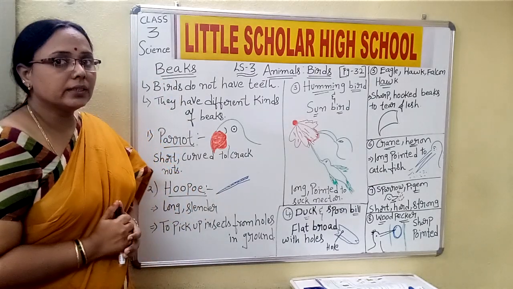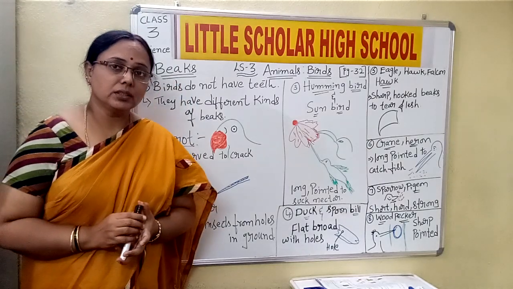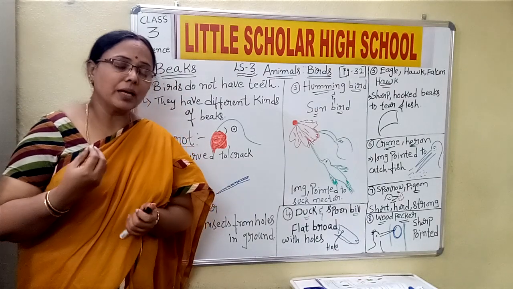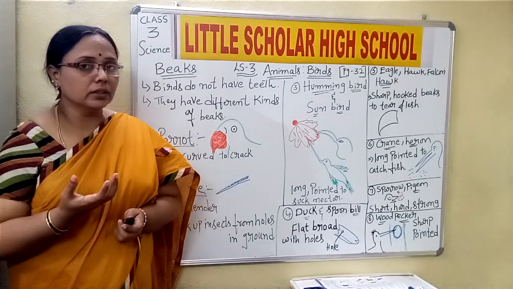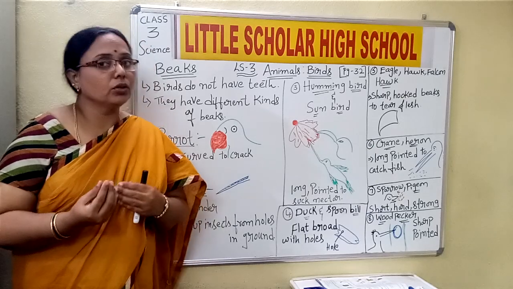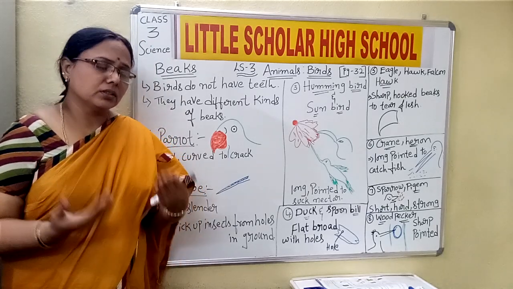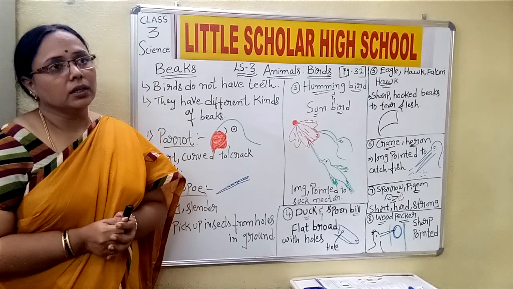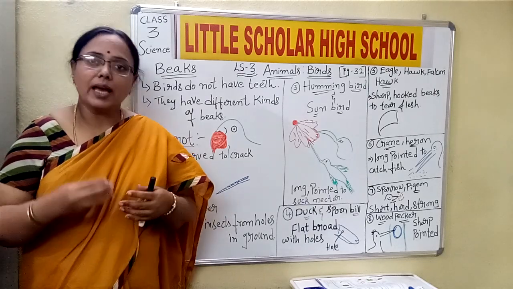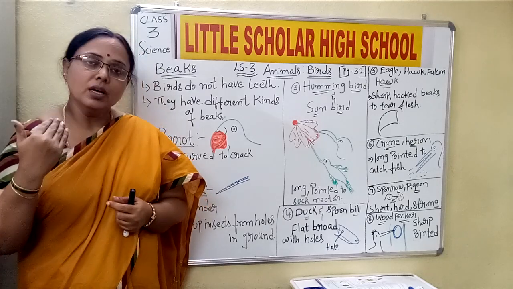Today's topic is about beaks. Now all of you know what a beak is. See children, every organism has its own organ, or its own method, of taking food. Consider ourselves: we have the mouth to take the food, and we have teeth to chew the food.